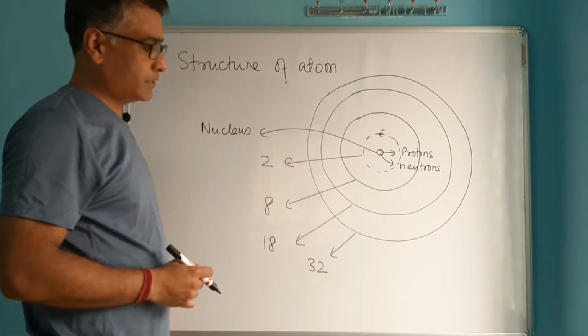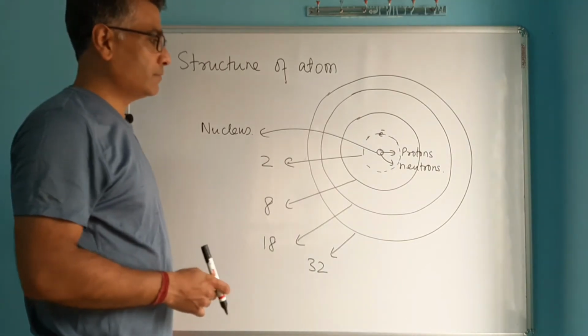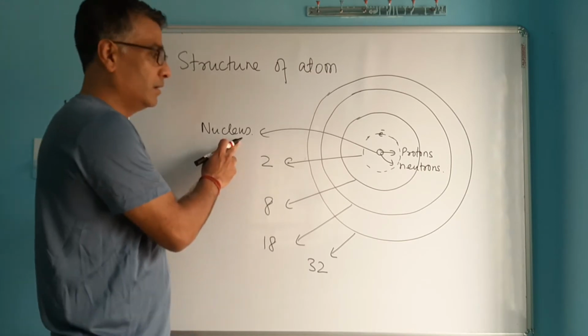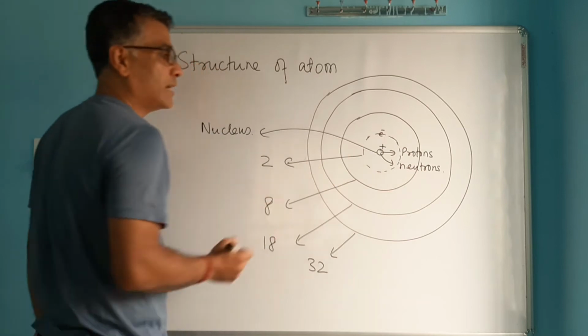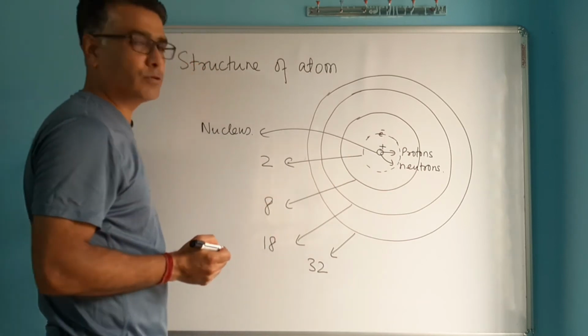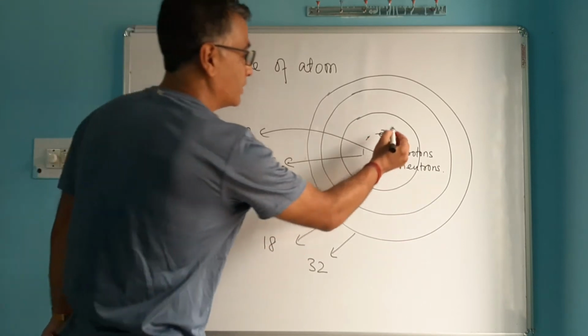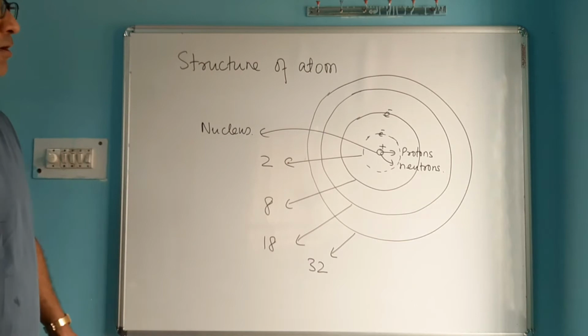Okay, so this is how an atom is. Inside an atom, all the neutrons and protons are tightly packed at the center. That part is called the nucleus. The nucleus must be positively charged. You know why? Because protons are inside the nucleus, and protons are positively charged, which makes the nucleus also positively charged. And around this, you've got electrons revolving. So this is the structure of an atom.